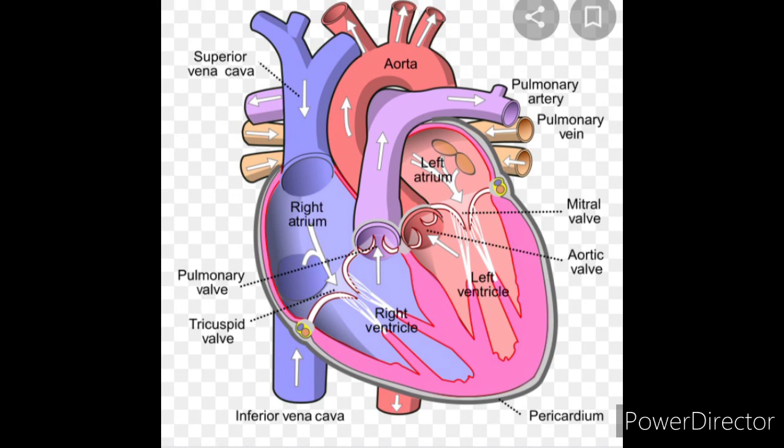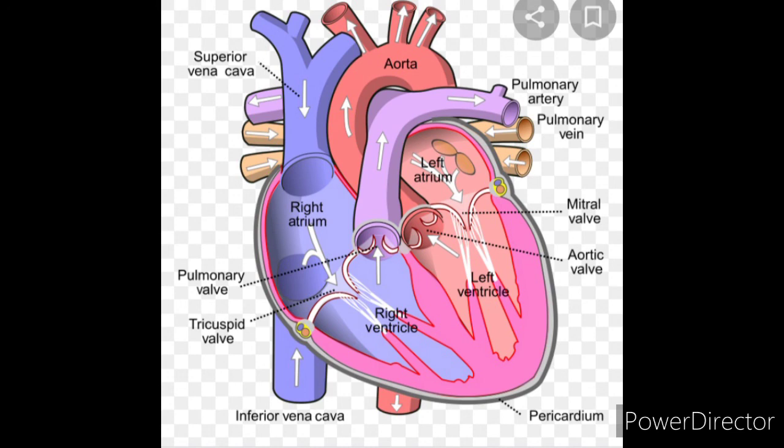The structure of the human heart consists of the right auricle, right ventricle, left auricle and left ventricle. There are various types of blood vessels, that is the aorta and veins, that connect the four chambers. From the heart, the arteries carry the oxygenated blood to the different parts of the body.